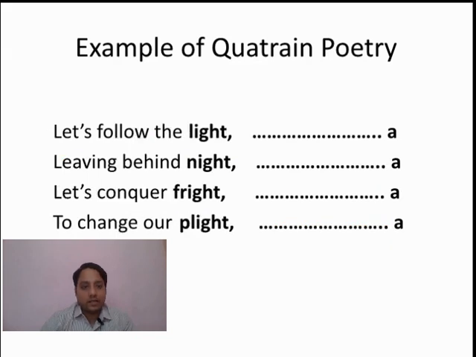Let's follow the light, leaving behind night. Let's conquer fright to change our plight. In this example, you can see that all four lines are rhyming. You can see the last word. So this is the rhyme scheme aaaa.